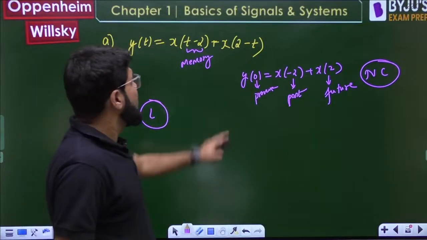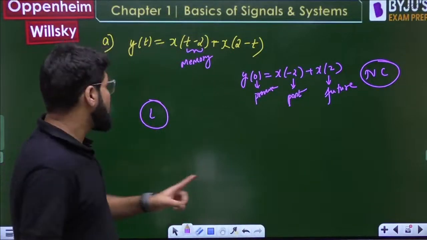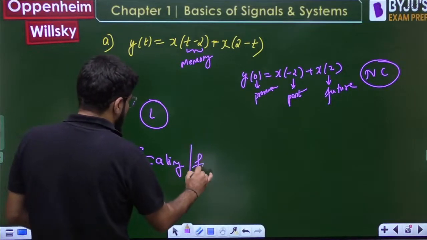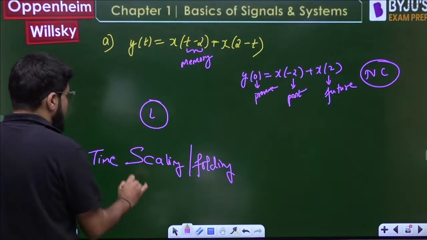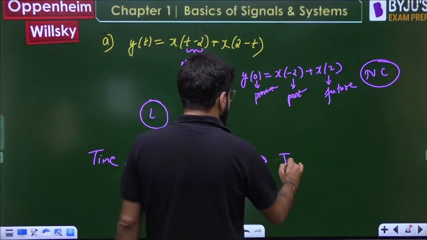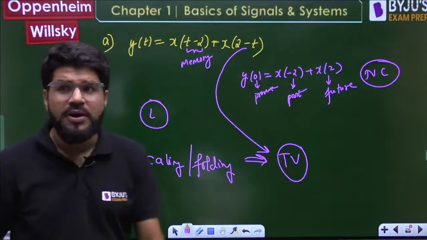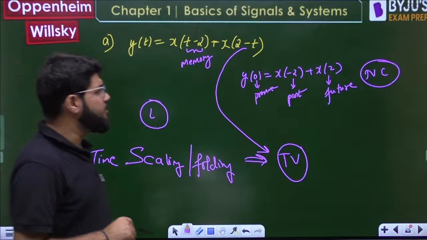Time invariance. Whenever there is a scaling involved, listen to the important points. Whenever there is scaling or folding, time scaling की बात कर रहा हूँ, not amplitude, the system can never be time invariant, it is time variant. Because of this the system is going to be time variant.